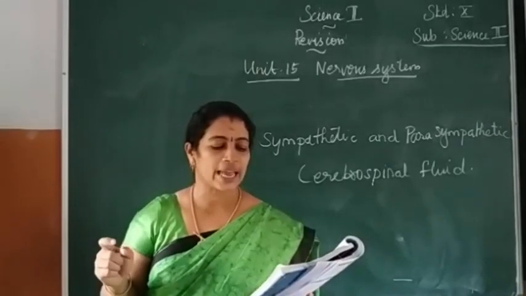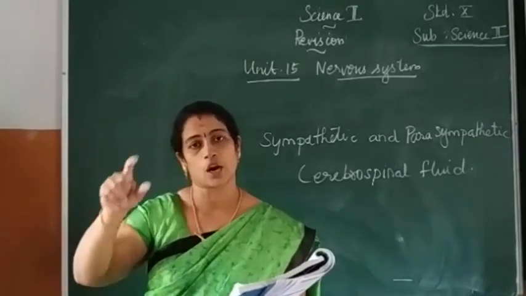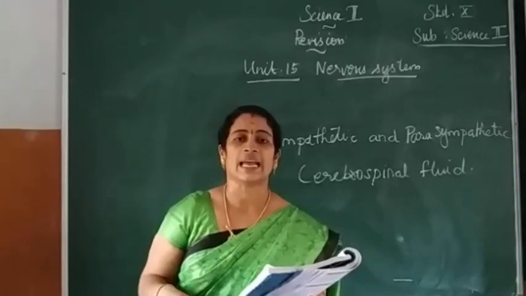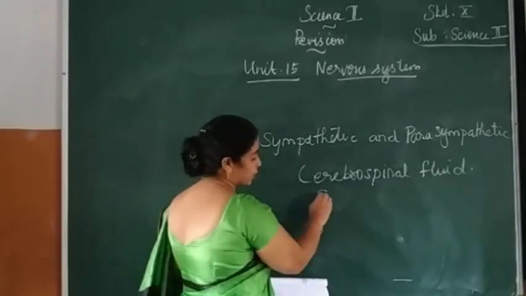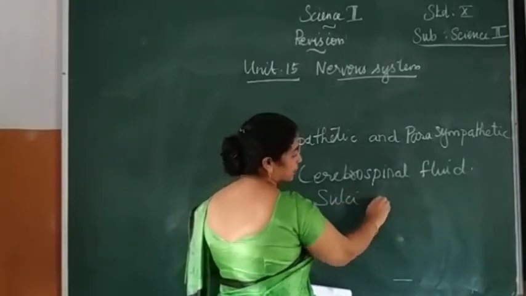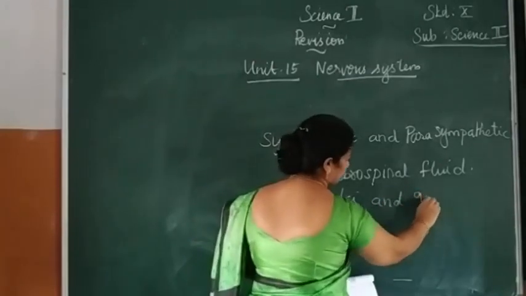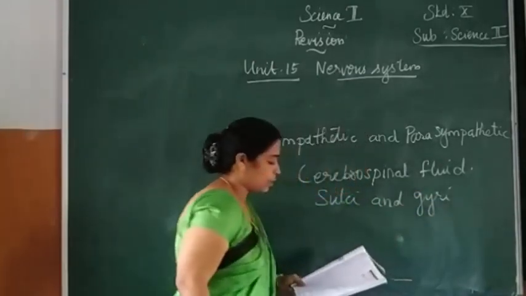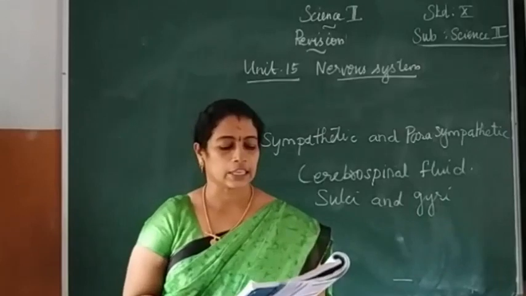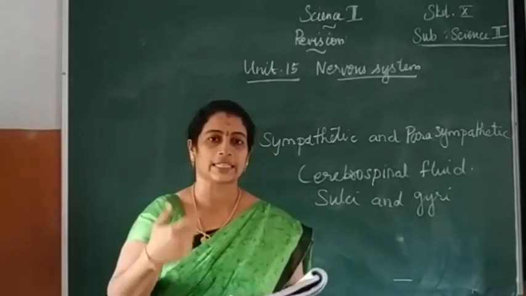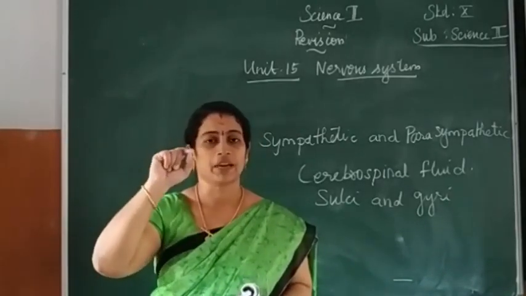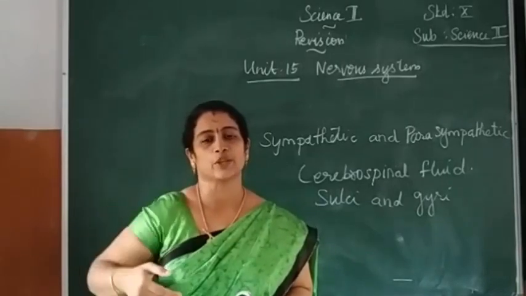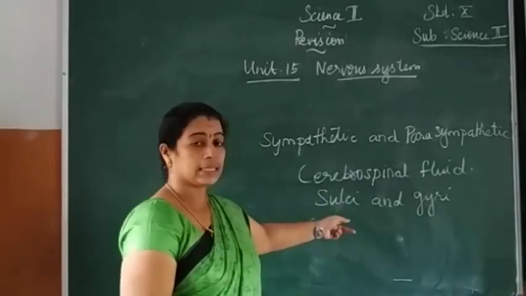Sulci and gyri increase the surface area of the cerebrum. To increase the surface of the brain, many ridges and grooves are present, and these are called sulci and gyri.